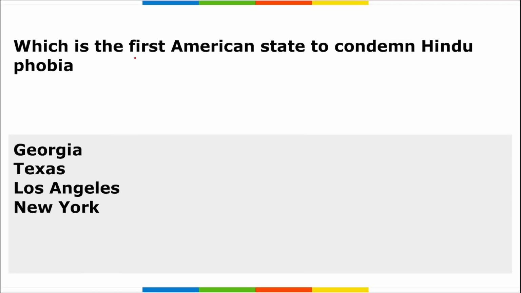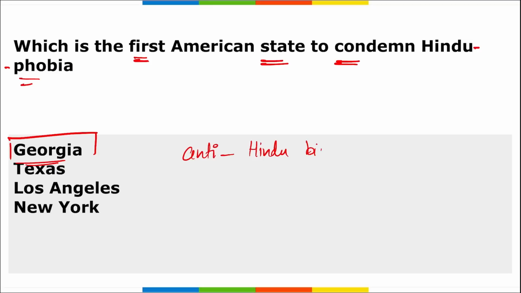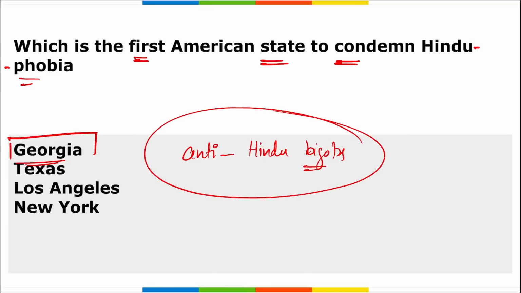Next, which is the first American state to condemn Hinduphobia? All right, I repeat, which is the first state of America to condemn Hinduphobia, and has passed a resolution for the same. So, the correct option is Georgia. Georgia, USA has passed a resolution condemning Hinduphobia, that is anti-Hindu bigotry. All right. So, if asked in the question which is the first state in America to condemn Hinduphobia or anti-Hindu, they became the first state.